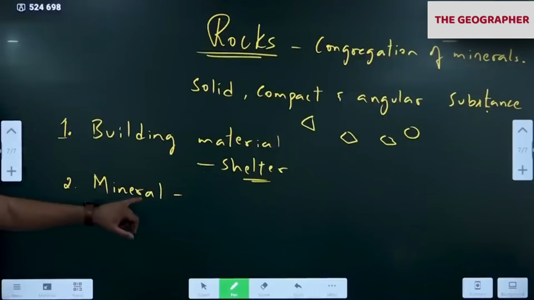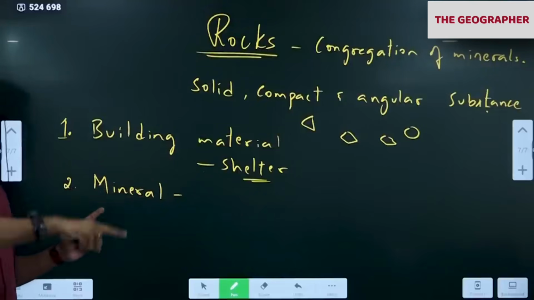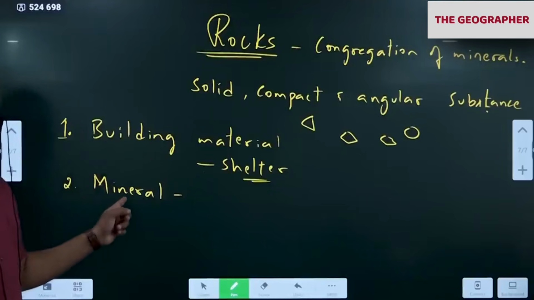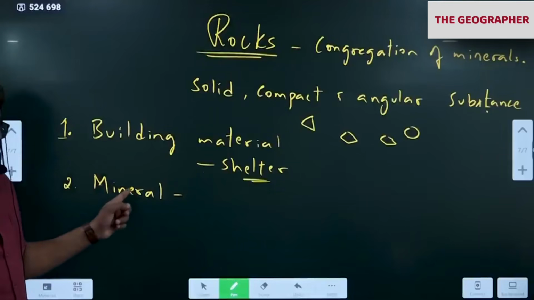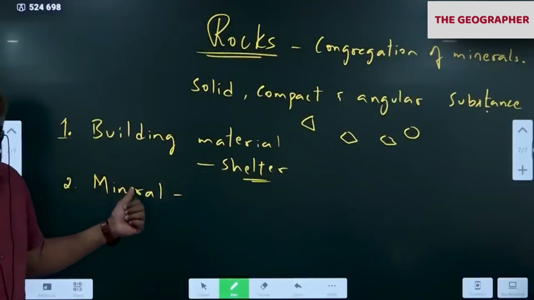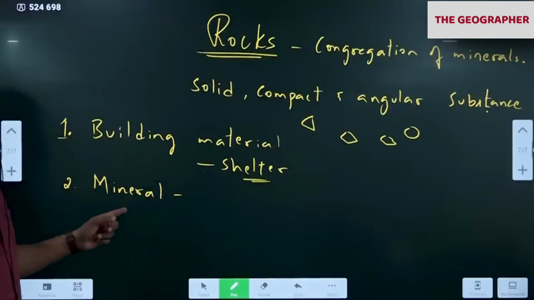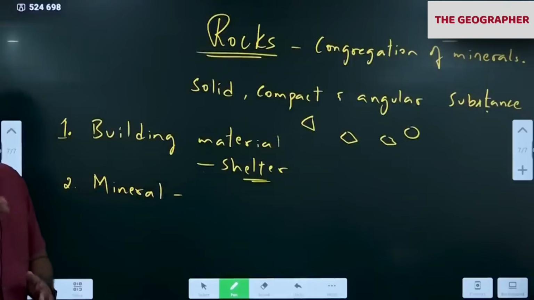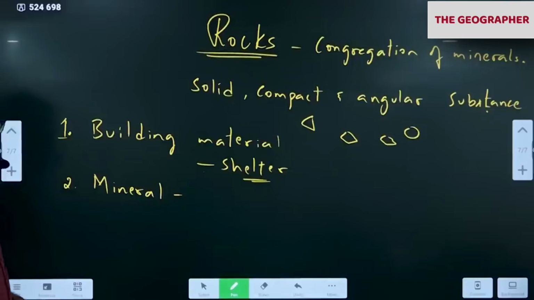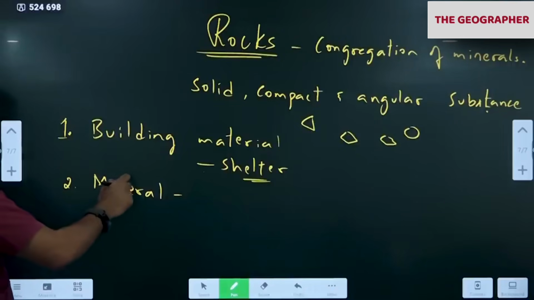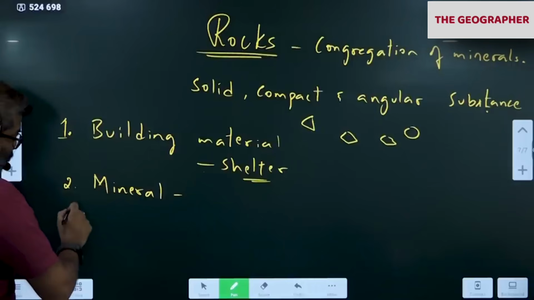Most of the countries decide based on the geographical aspects. The political decisions today are taken based on geographical factors. We call it geopolitics. Geopolitics is the political decisions taken by a country based on geographical factors like oil, natural gas, minerals. So please remember this. Mineral. Third one, right.